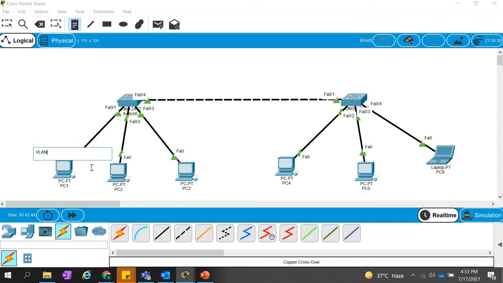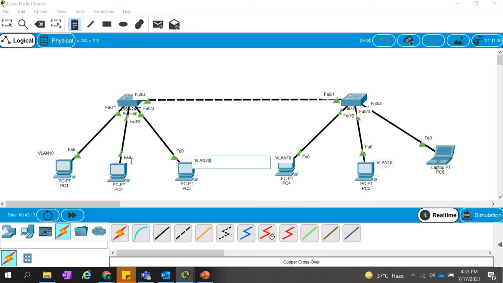Suppose we want that to be part of VLAN 10, right? And this computer is also VLAN 10. Why are we doing VLAN 10? I want PC1 to be able to communicate only with PC4 and PC5. So that's why we are giving VLAN 10 to these computers. That's our requirement. So just for practice we are doing this, and the remaining ones we can assign VLAN 20,